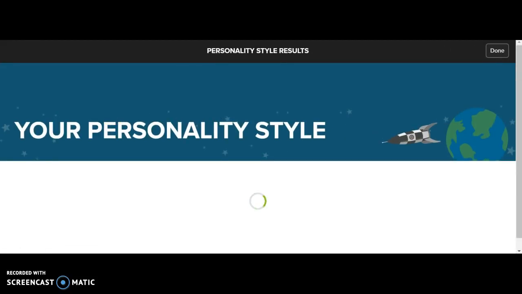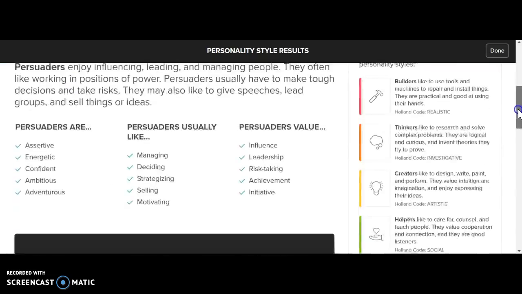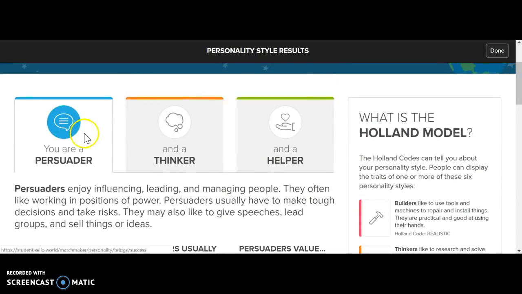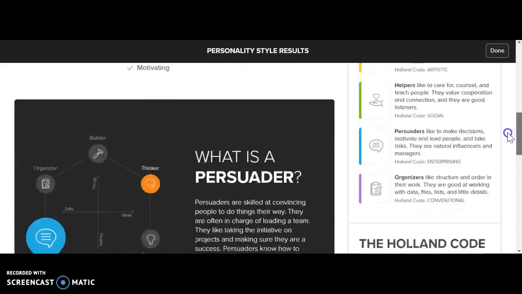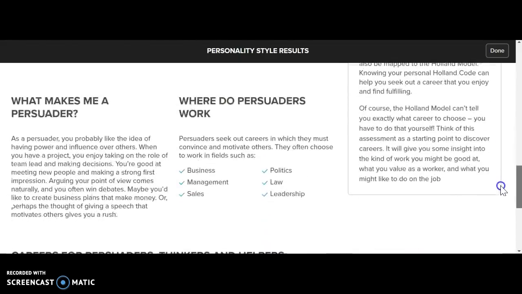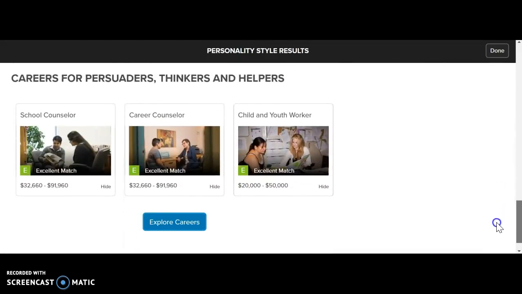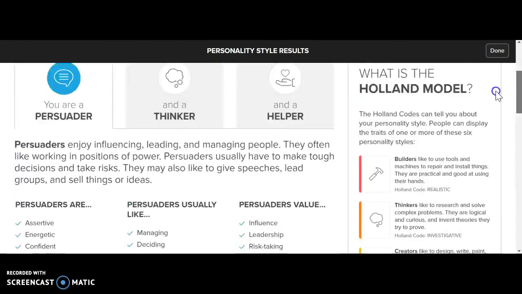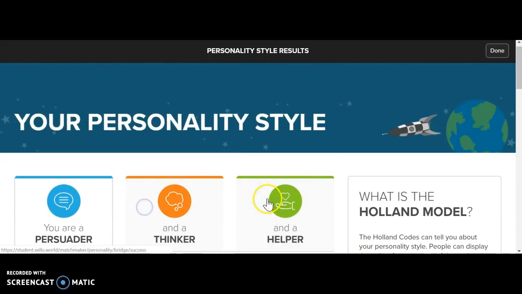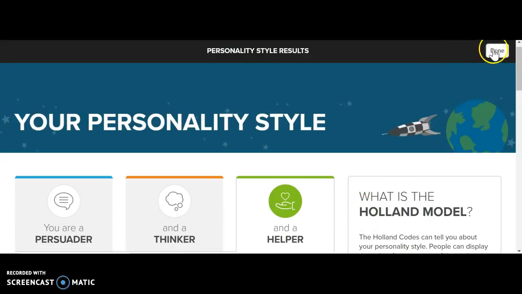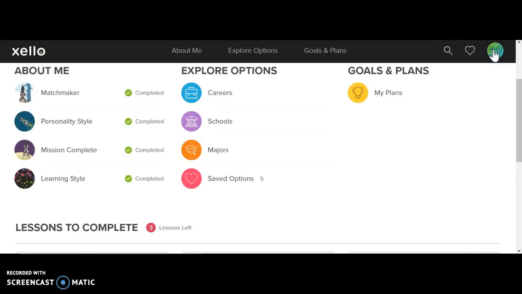Personality styles gives you a little bit of information about kind of what your personality is. So if you look at mine, I'm a persuader, a thinker, and a helper. And each one of these tabs, looking at persuader, it talks a little bit about what that does, what you like, what you value, and then where you work, different kinds of careers that might be valuable for that. So you scroll back up at the top, you look at the other ones, thinker, helper, and you see the same kind of information. Click done.